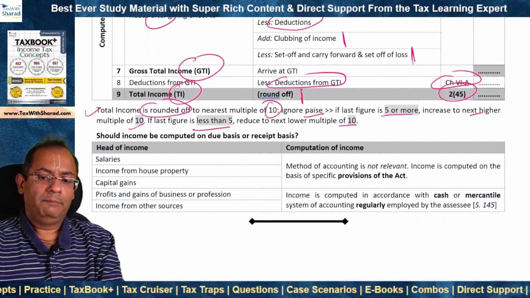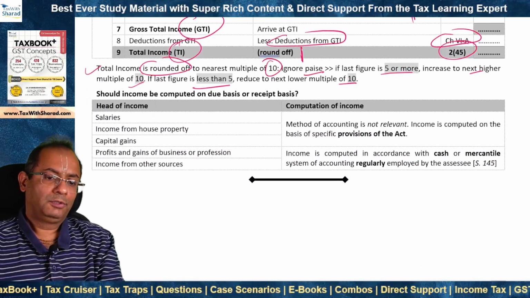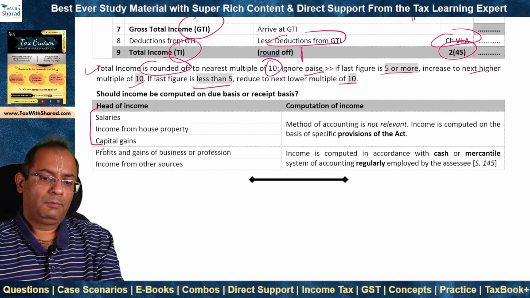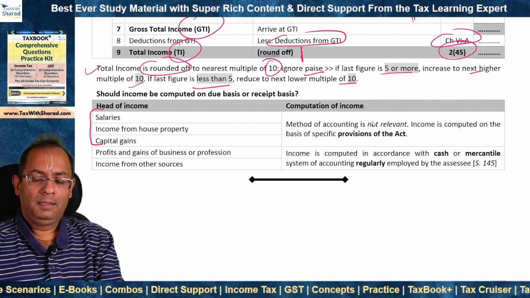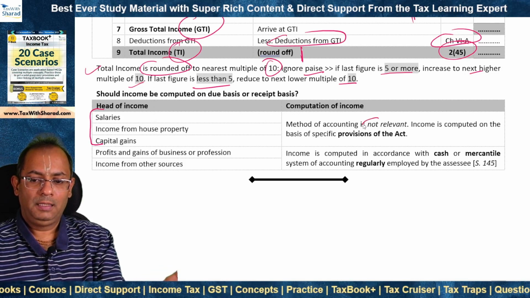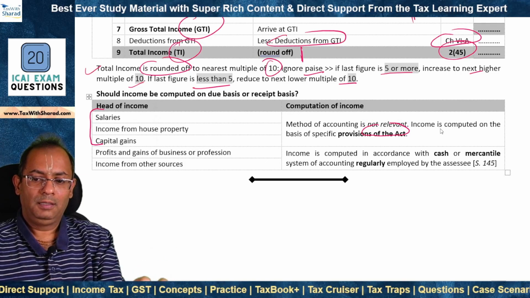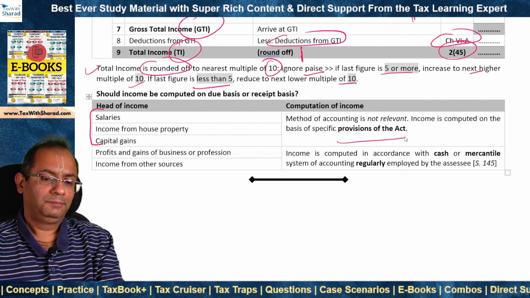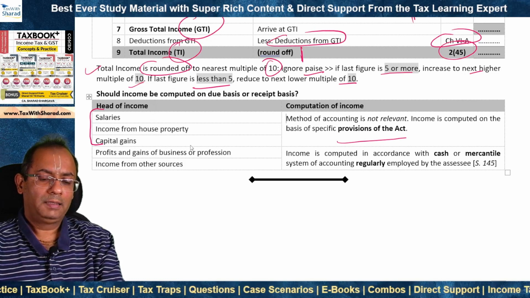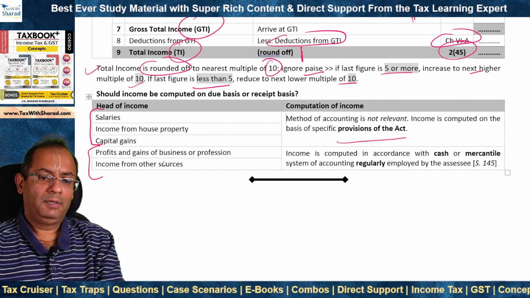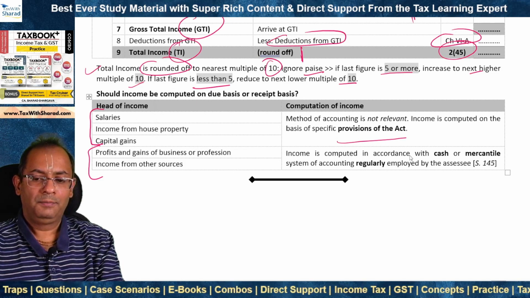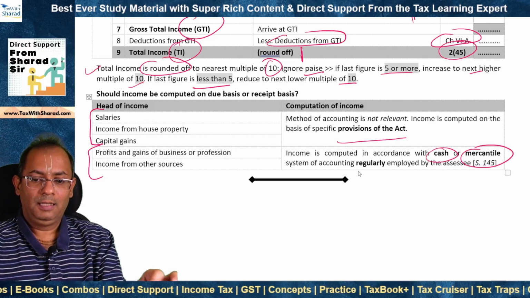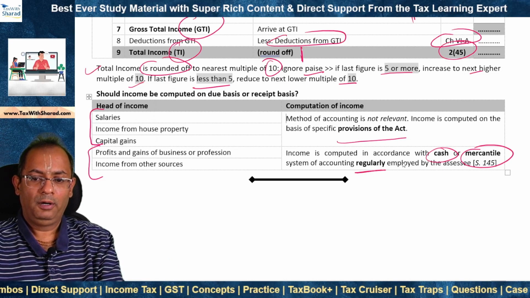Now, should the income be computed on due basis or receipt basis? So it depends on the head of income. As far as salary, income from house property and capital gain is concerned, the method of accounting which is followed by the SSE is not relevant, and income under these heads is computed on the basis of specific provisions of the Act as relevant for these heads of income. But as far as income under the head PGBP and IFOS is concerned, income is computed in accordance with either the cash or the mercantile system of accounting which is regularly employed by the SSE.